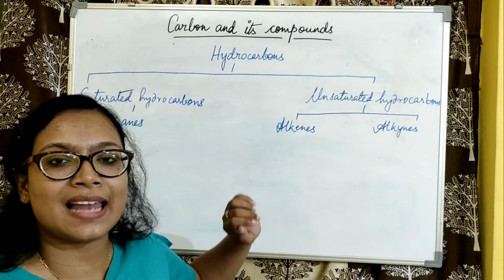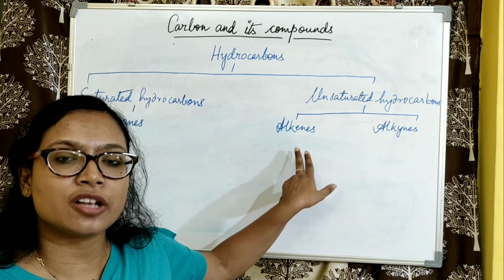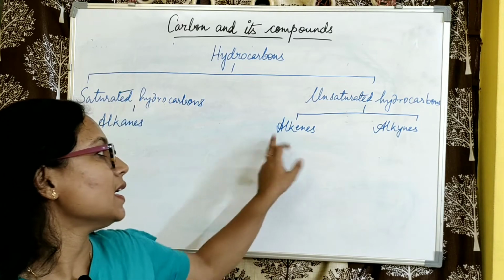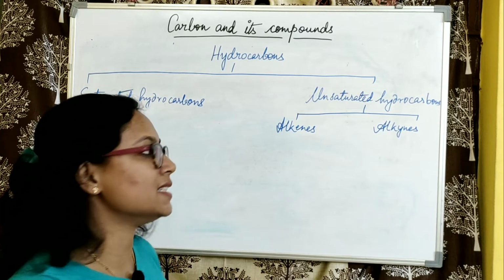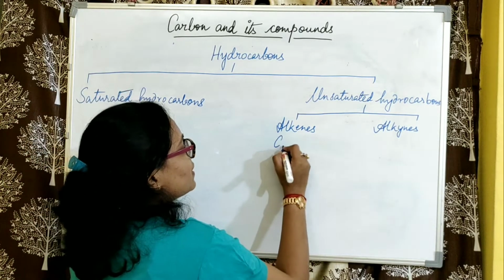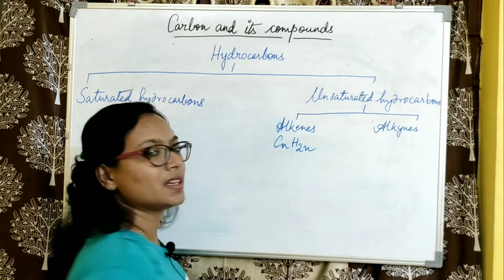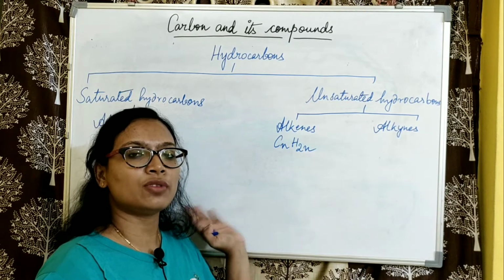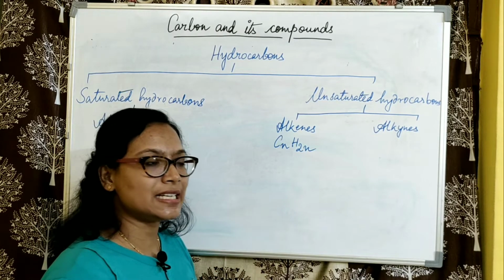Now in case of alkenes, we find double bonds, that is sharing of 2 pairs of electrons takes place. Let us have a look at the general formula for alkenes. It is CnH2n. In a very similar way as we found for alkanes, we will get the members for alkenes.